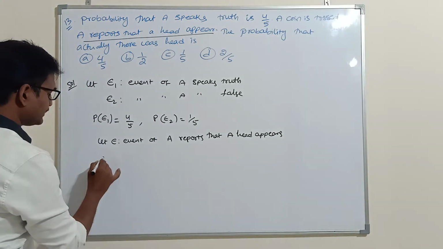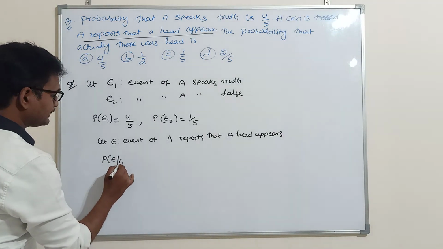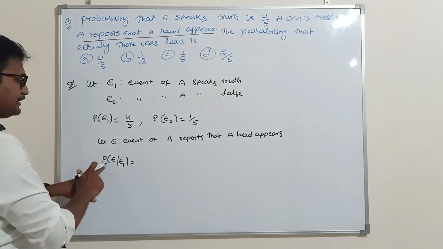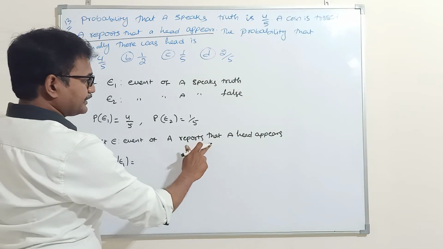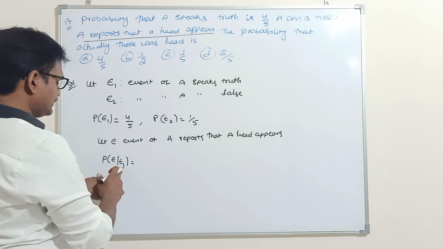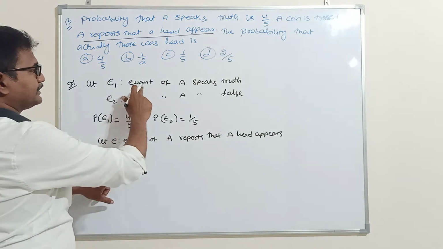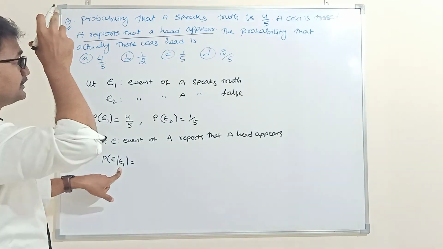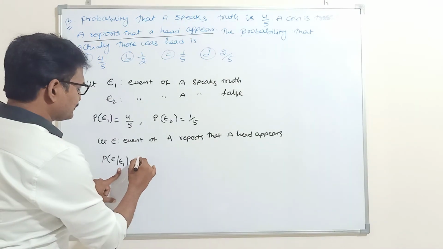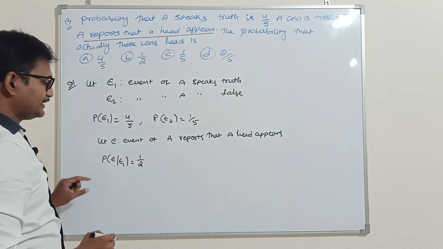Now take P of E given E1, the probability that A reports a head appears given that A speaks truth, which is 1 by 2.